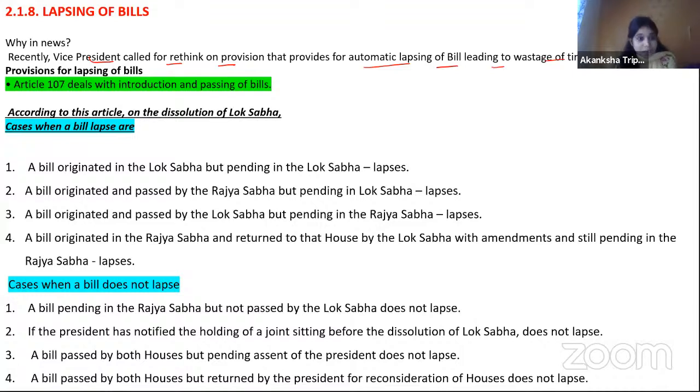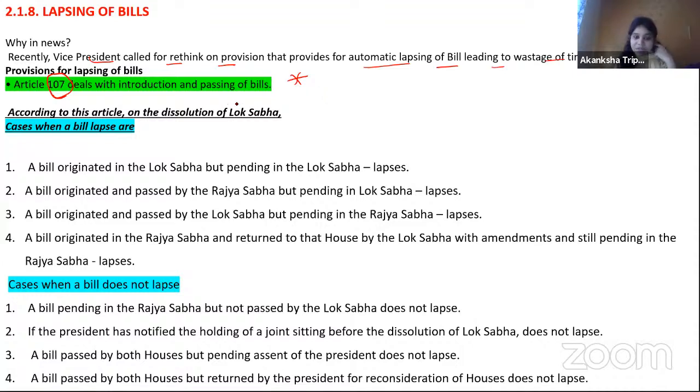Now, prelims point of view से क्या important है? Number one ये जान लो. उसके बाद we will see this topic in the detail. Number one, there can be a question related with which article deals with the introduction of the bills, introduction and passing of the bills. So Article 107 deals with the introduction and the passing of the bill.